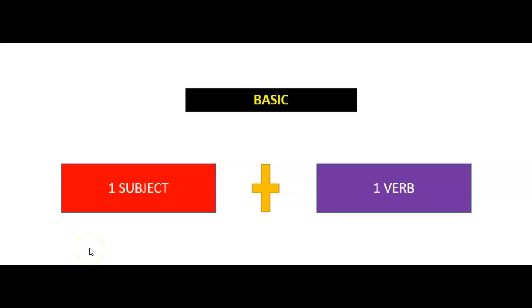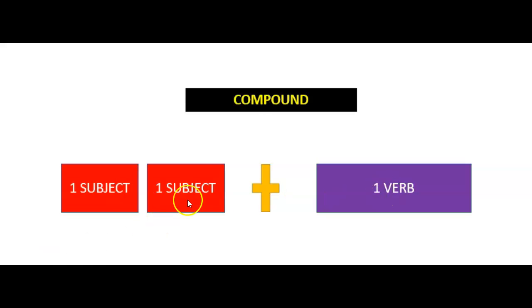Now the skill comes in. First of all, we've been working with basic, simple sentences, and that means we've had one subject doing one verb. That's perfectly fine. It's one way to write a sentence, but you can also mix it up a little. We can add a second subject and have them doing the same verb at the same time, and then we have a compound subject.